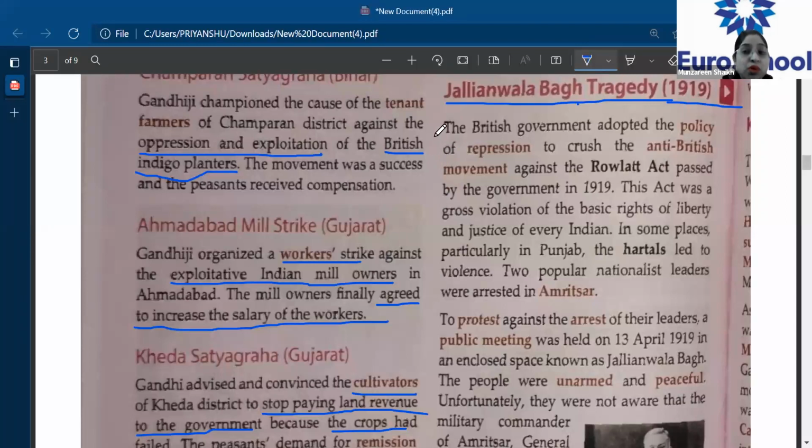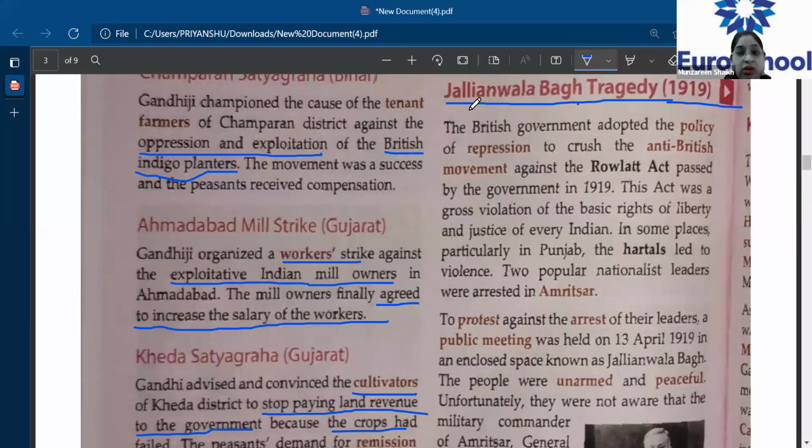Many people got killed. People were trying to save themselves, trying to climb the wall and all. But General Dyer did not spare anyone, even if it was a woman or a small child. So he killed everyone mercilessly. So this is the tragedy which had happened at Jallianwala Bagh. Now let's see what is written in the text.